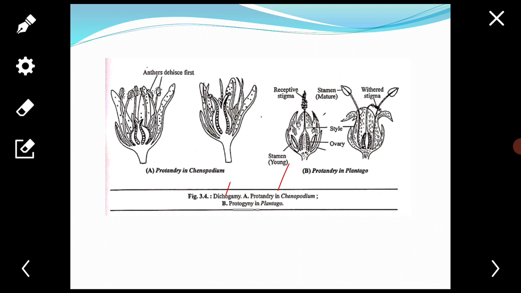Cross pollination always occurs when the plants are unisexual and dioecious, meaning male and female flowers occur on separate plants. Example papaya, some cucurbits, etc.